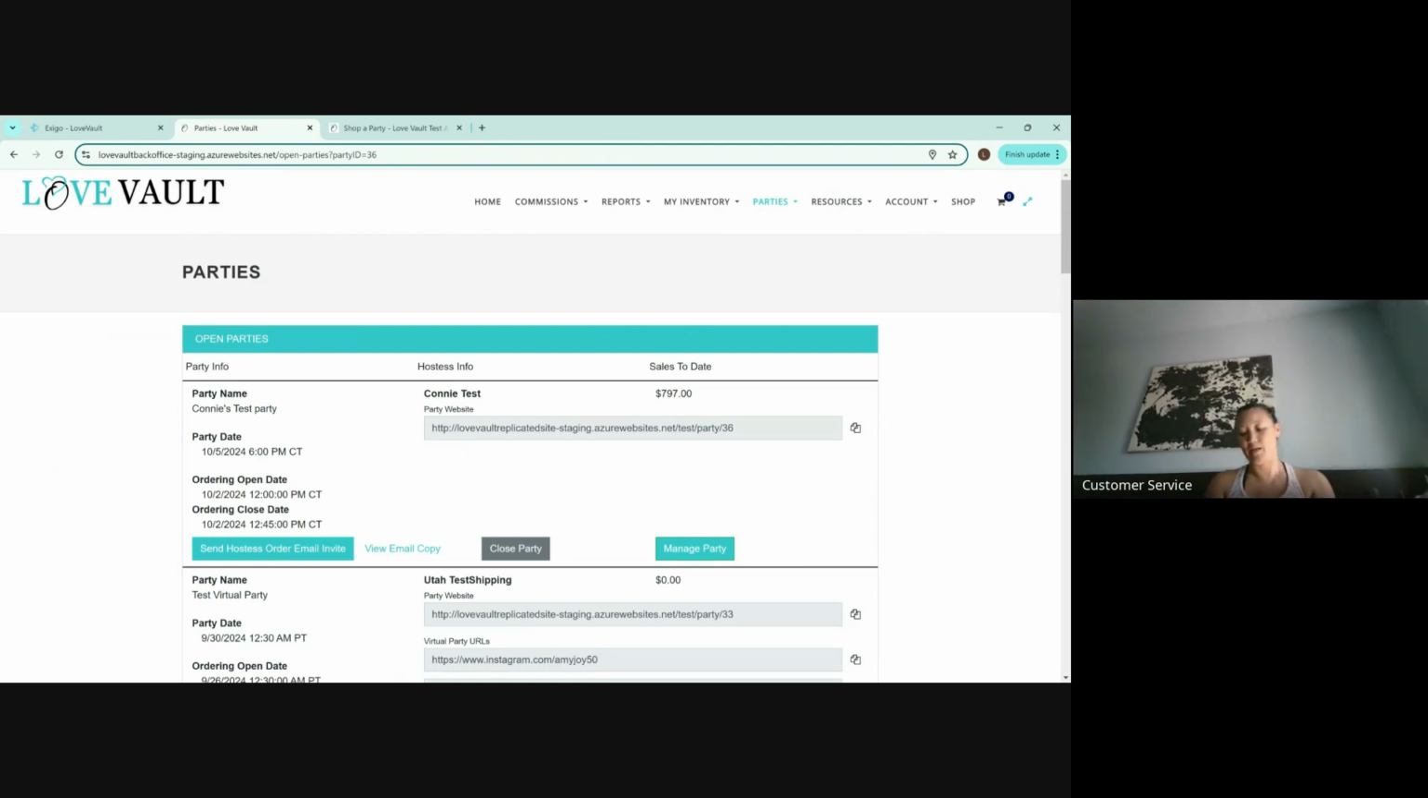The party has happened. Everything is ready. Now you'll see that the screen looks a little different, right? So now you can actually close the party without the hostess ordering, because the hostess's order is going to be separate anyway. So you can close the party before you do the hostess's order. All right. Here you can still manage the party and change any information that you need there.